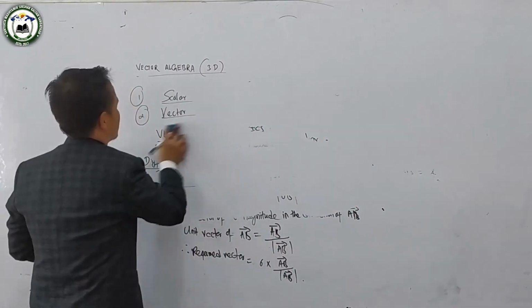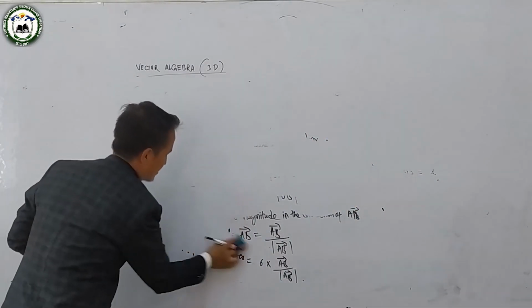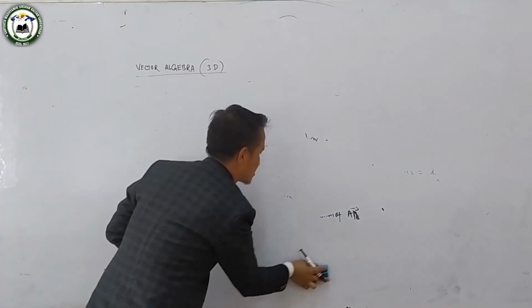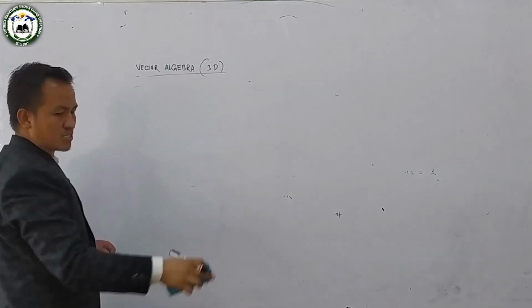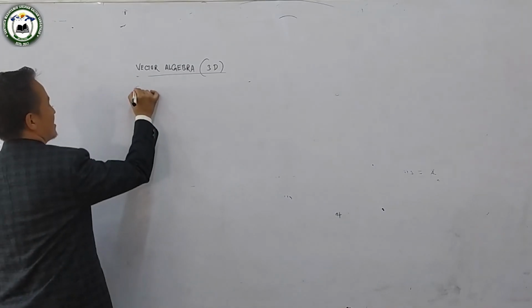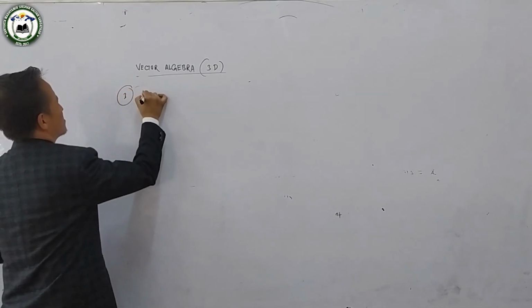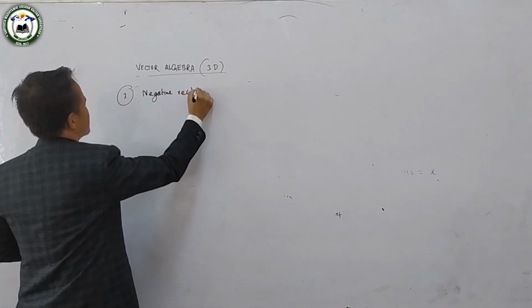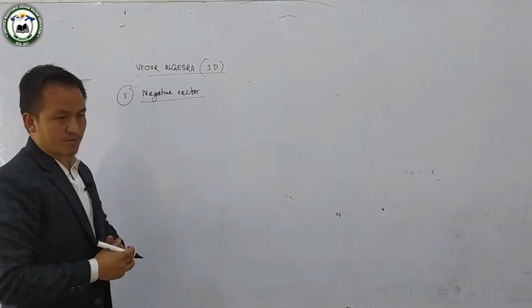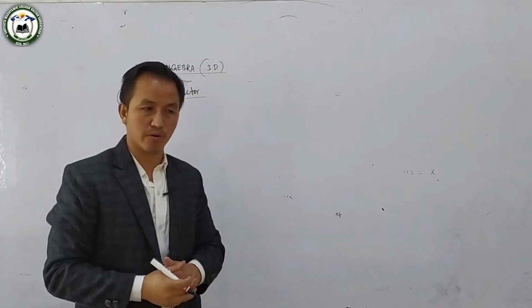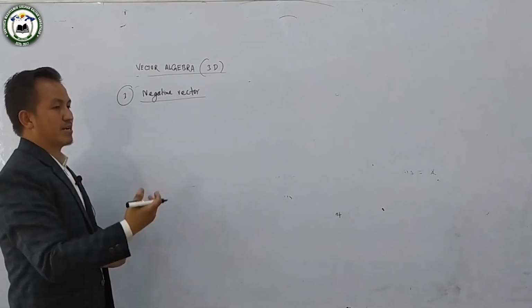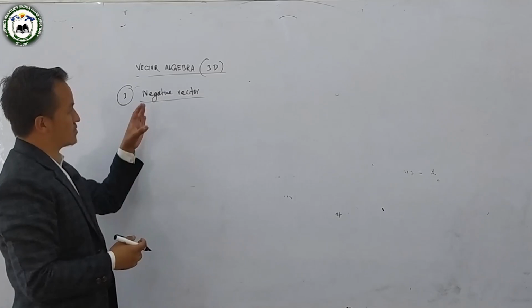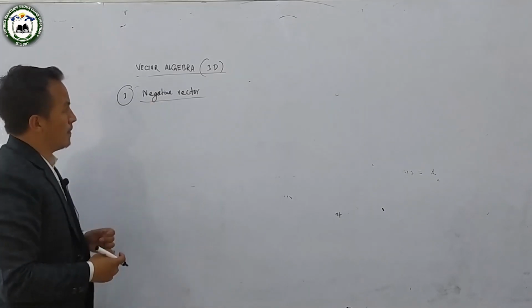So, another vector is, I'll go to the next vector that is called negative of a vector. Negative vector. This is number 3. So negative vector is also important in terms of vector addition also. So that negative vector is also important.